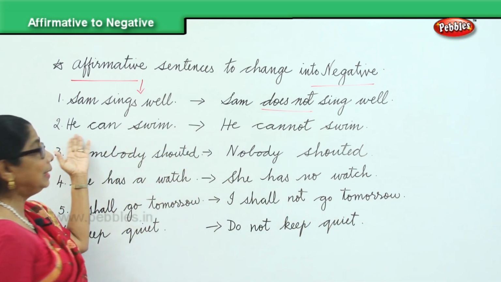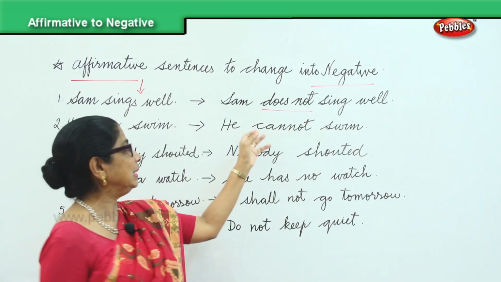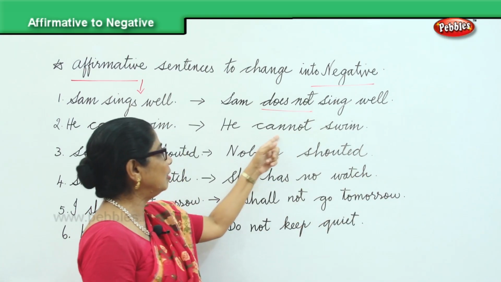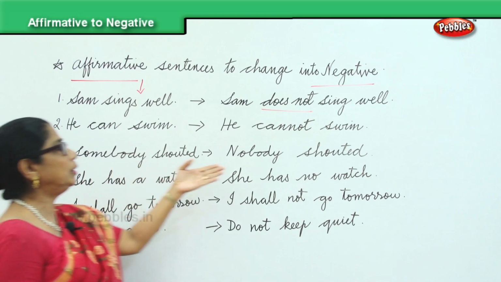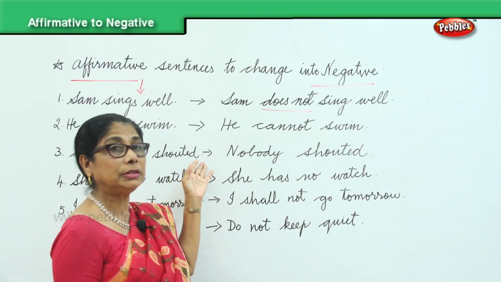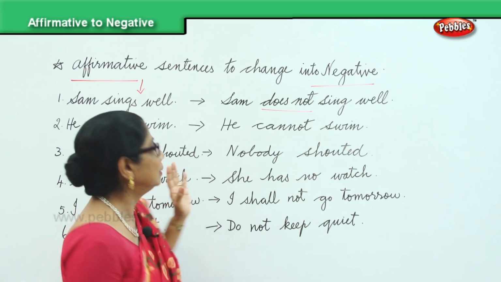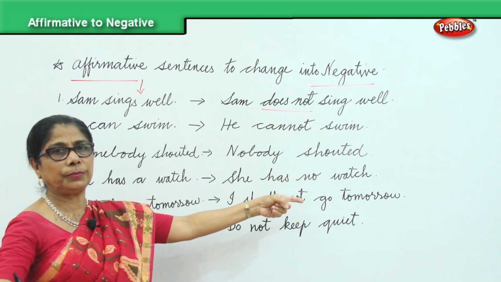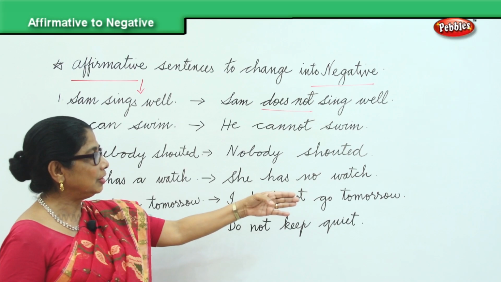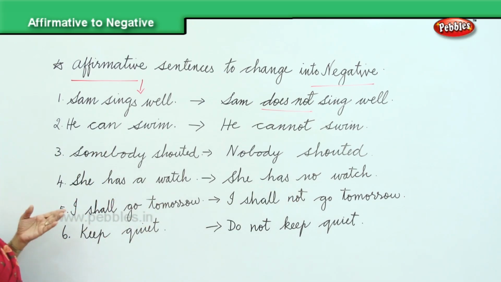Then, he can swim? No, he cannot swim. Just putting the one word can, you put cannot. Somebody shouted, positive. Nobody shouted, that is negative. She has a watch, she has no watch. You can also say, she hasn't got a watch. She doesn't have a watch.